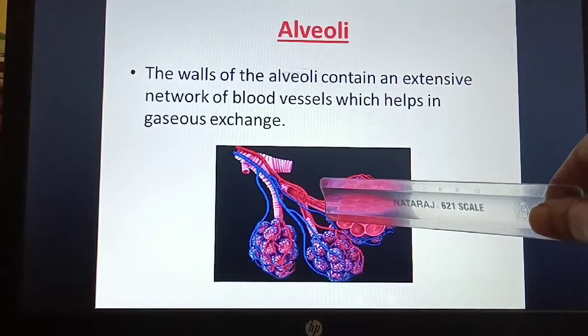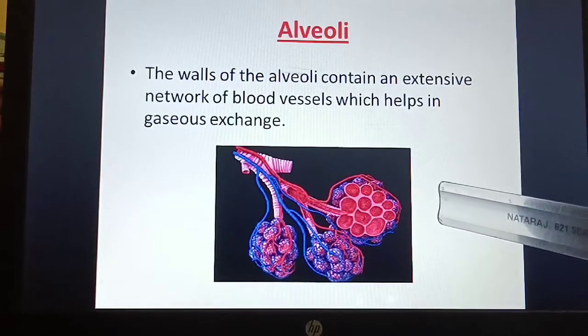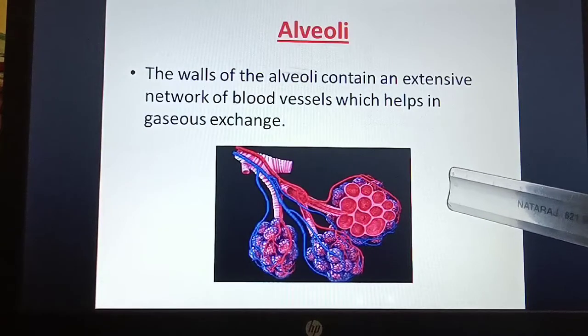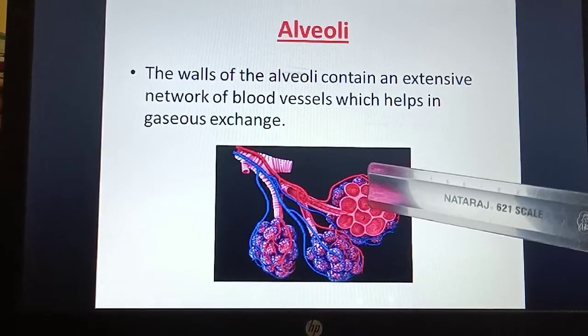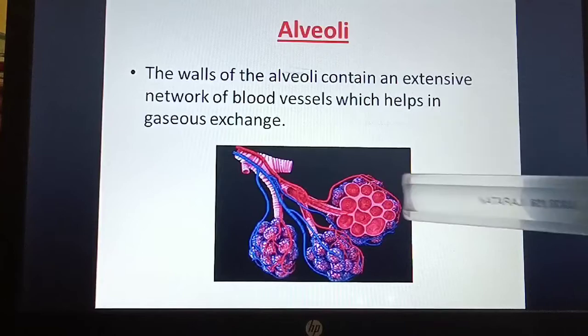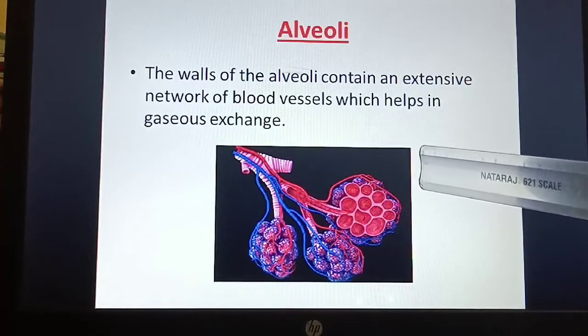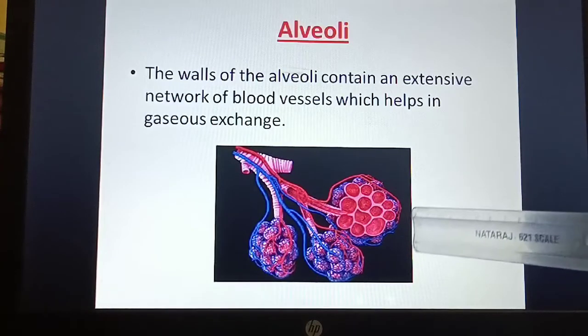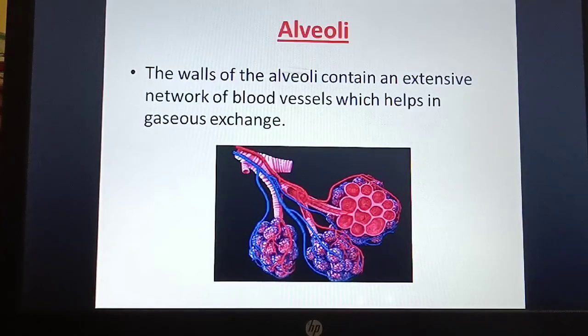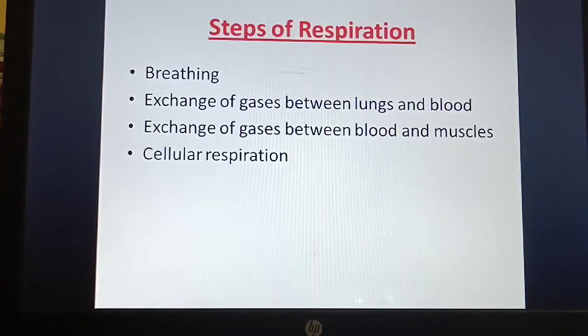From alveoli, the oxygen comes to the blood vessels, and from blood vessels, the carbon dioxide goes to the alveoli. So this exchange of gases takes place. And that is the carbon dioxide which comes out from us. So these are the steps of respiration.